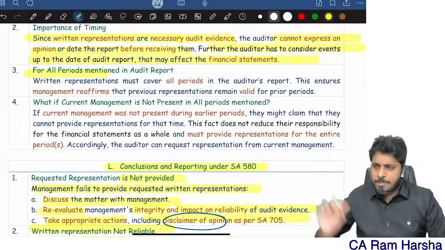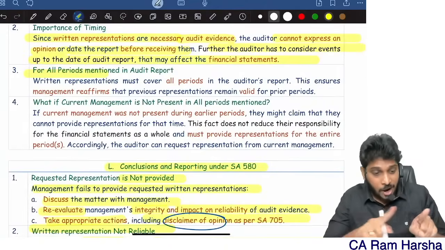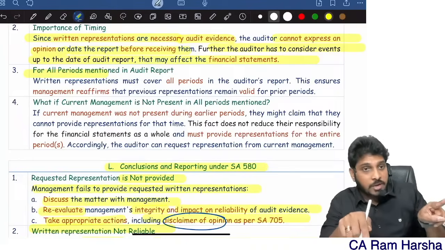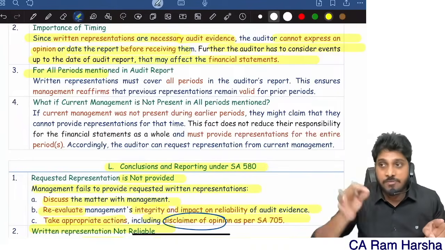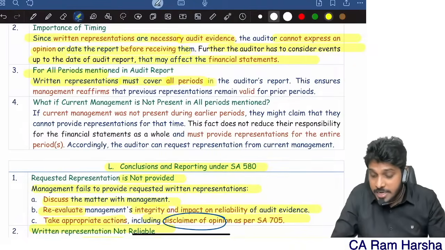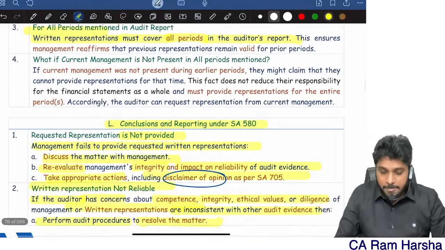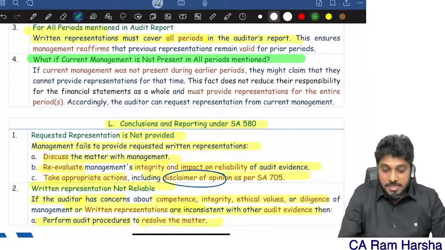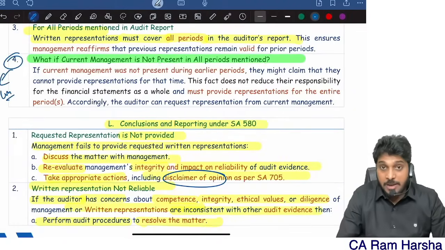For what period will they give representation? In the audit report, for what period am I giving opinion? You are giving opinion on one year, then for that year related information. So, written representation must cover all periods in the audit report. Getting it? Sometimes this question was asked in CA Final once for a 4 marks or 5 marks question.